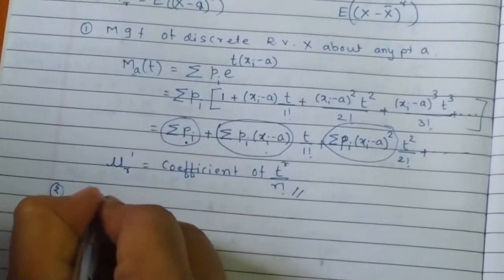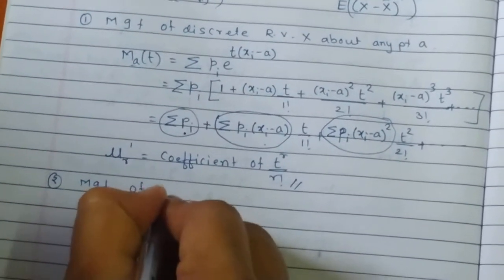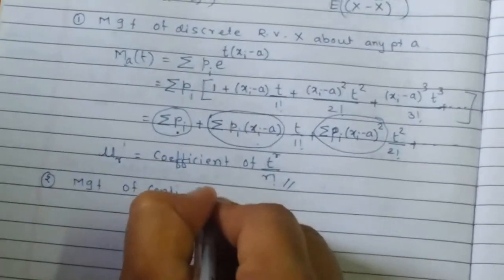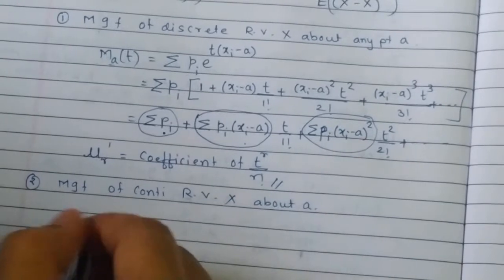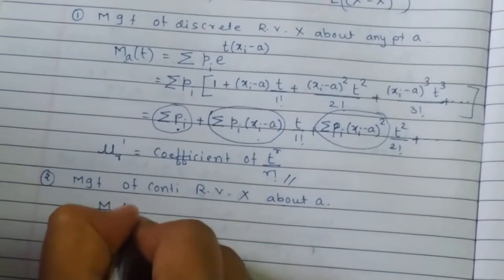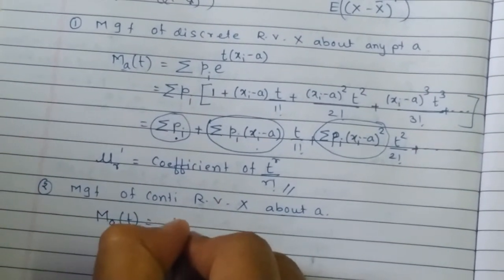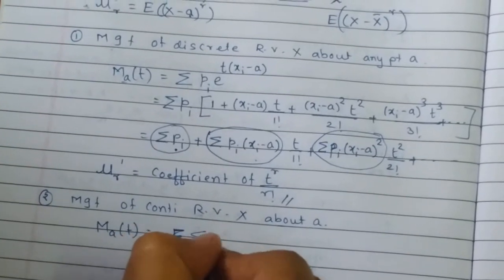Second is the moment generating function of a continuous random variable about a point A. It is given by M_A of t, the same formula, summation.